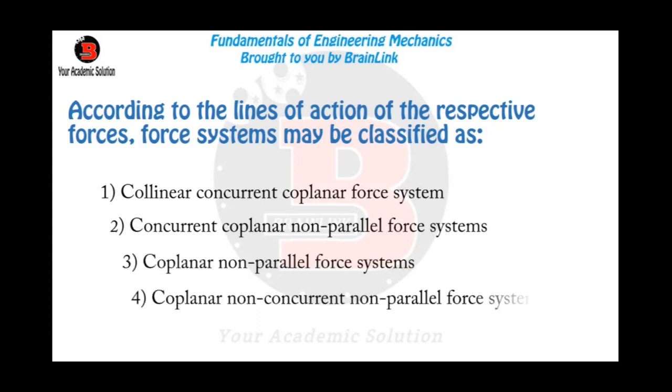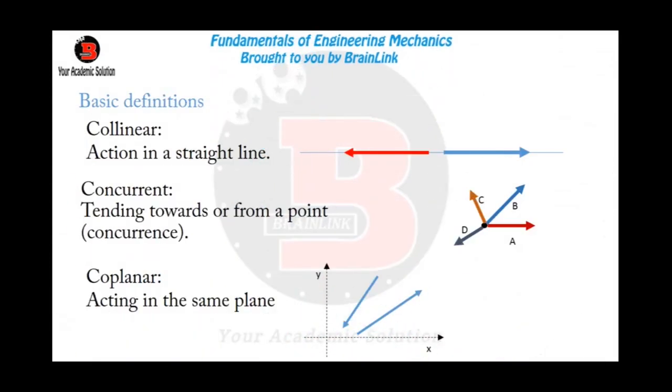1. A collinear concurrent coplanar force system, a concurrent coplanar non-parallel force system, a coplanar parallel force system, and a coplanar non-concurrent non-parallel force system. Now, what does this mean? To understand them, basically, we have to look at each term.